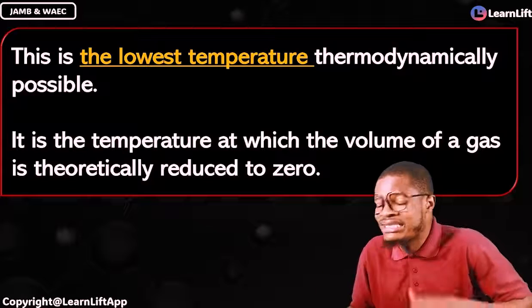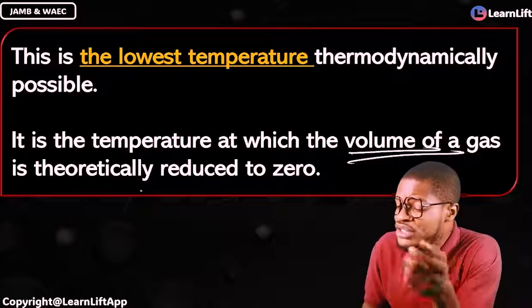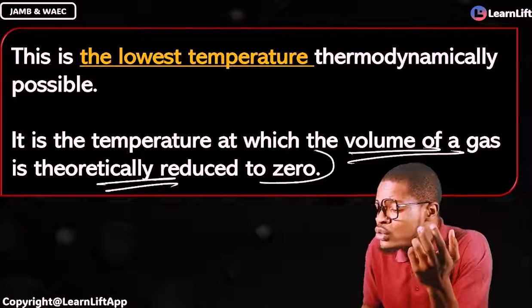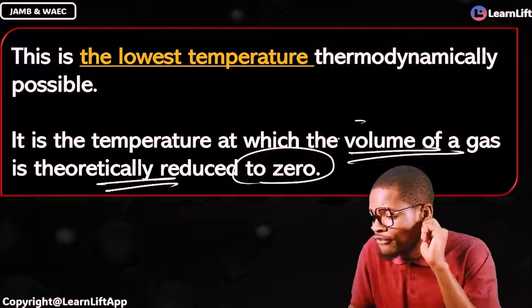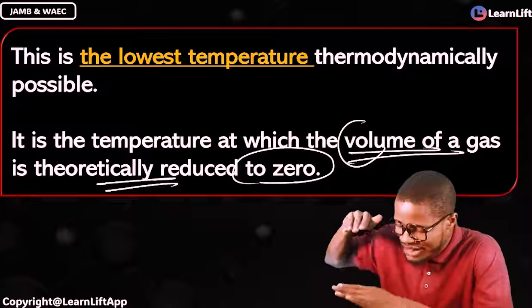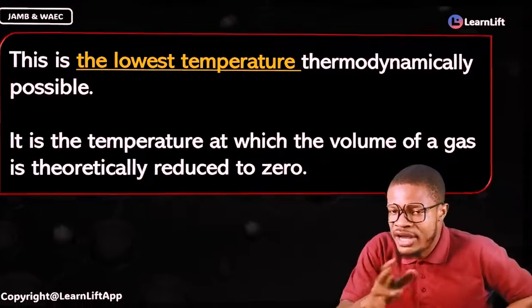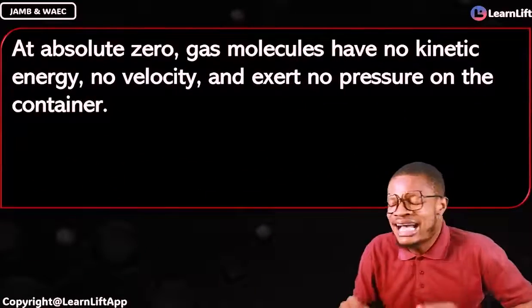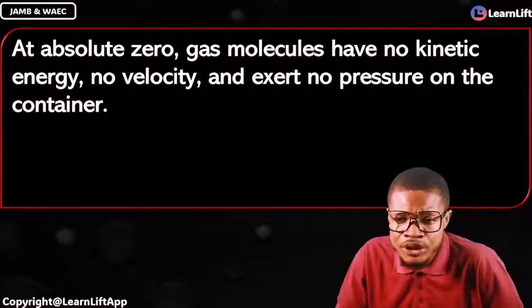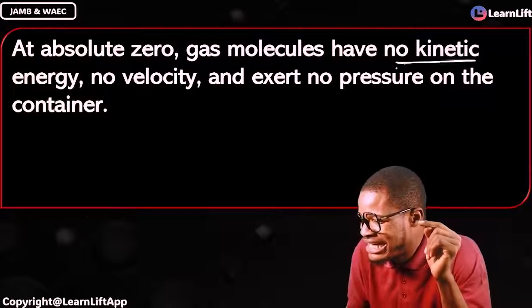And don't forget that it is the temperature at which the volume of a gas is theoretically reduced to zero. Volume of a gas, at what temperature is it reduced to zero theoretically? Absolute zero temperature. Very interestingly, don't forget that at absolute zero temperature, a gas has no kinetic energy.